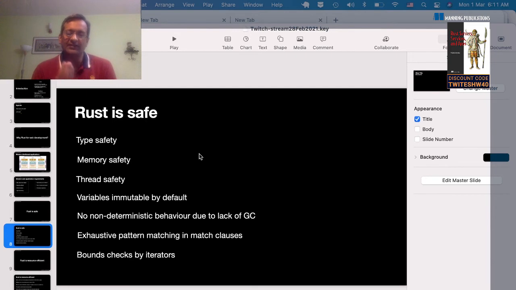And when you're trying to access the value associated with a variable at a particular memory location, if two threads try to write to the same piece of memory, then you have what are known as data race conditions, because one thread is trying to read something and another thread is trying to write the same data. So these are some of the most difficult problems to debug, especially in production when you write multi-threaded programs. That's why many languages take the easy route of using single-threaded semantics. But Rust, interestingly, not just provides memory safety, it actually prevents data races from happening.